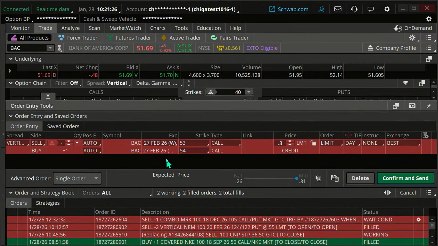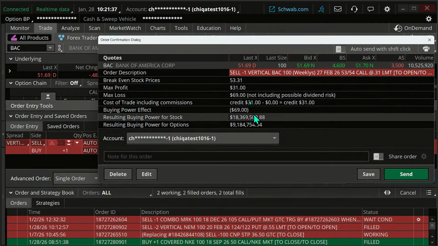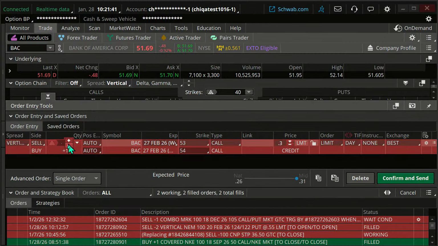We're selling this, and I'm going to click on confirm and send. Here we go. Risking $69. That means I'm willing to risk a little bit more on this. We want the stock to stay below the $53 level.